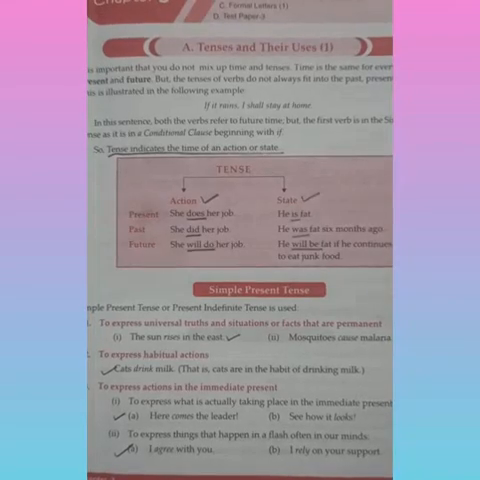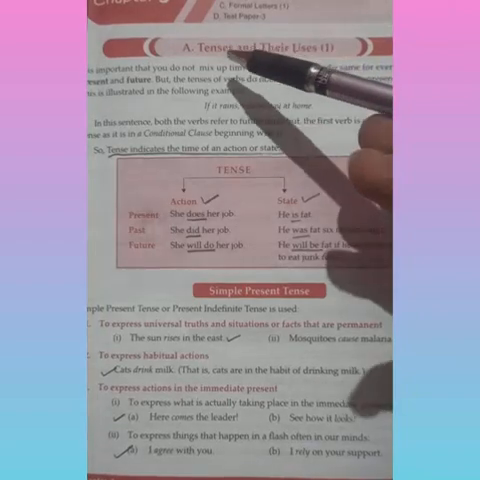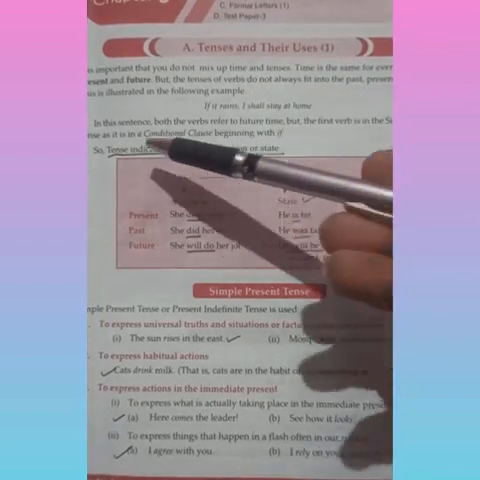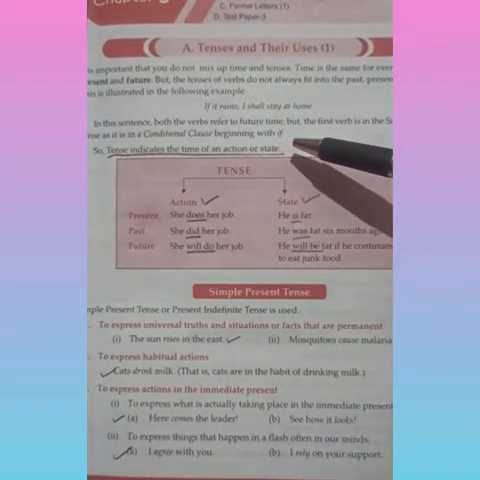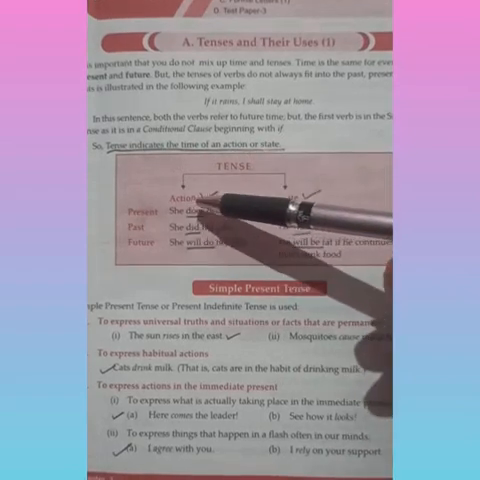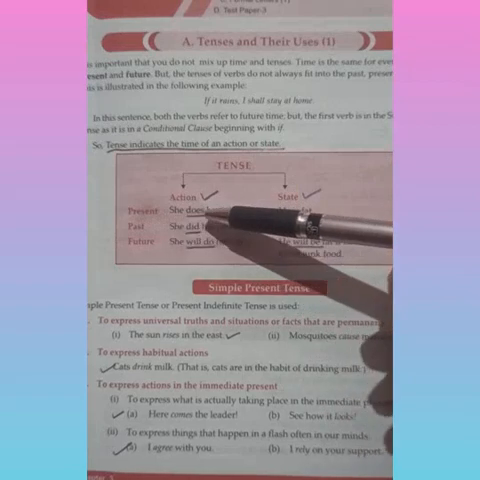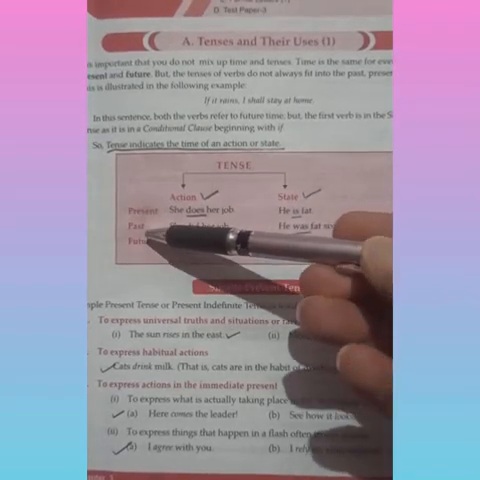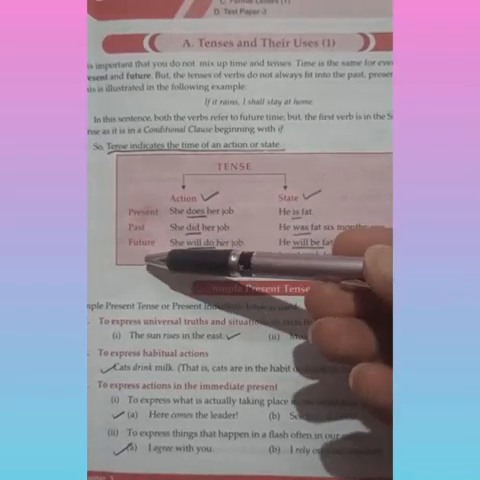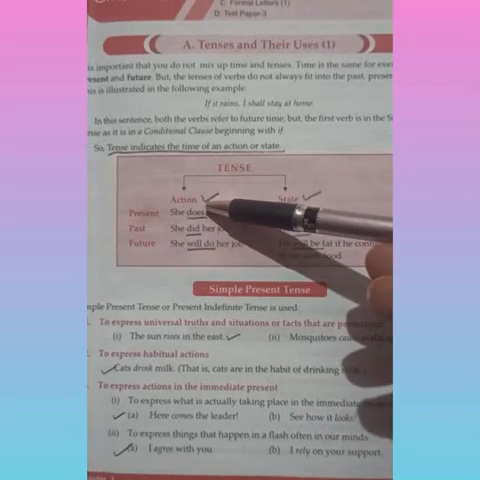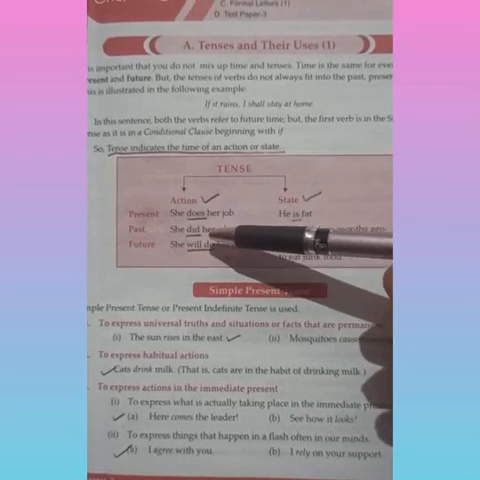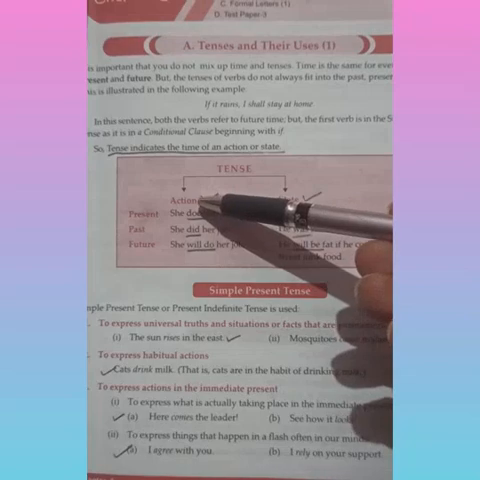Hello children, today we are going to do the tenses and their uses. Children, the tense indicates the time of an action or state. For example, for action you can say in the present tense, she does her job. Let's take the example for the past tense, she did her job. For the future tense, she will do her job. Here the helping verbs does, did, will, do are indicating the state of action.